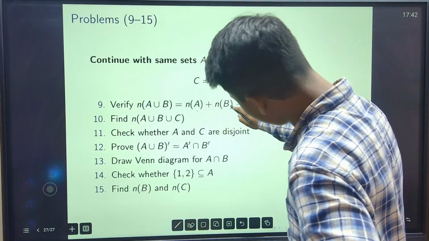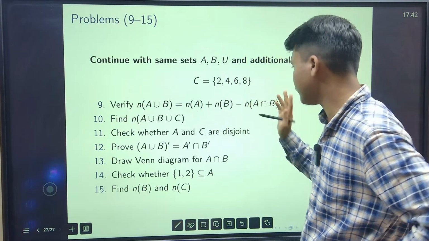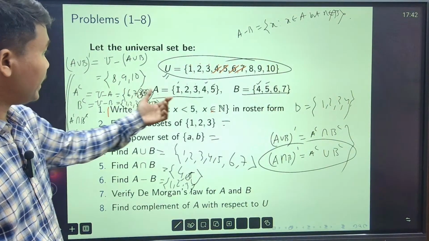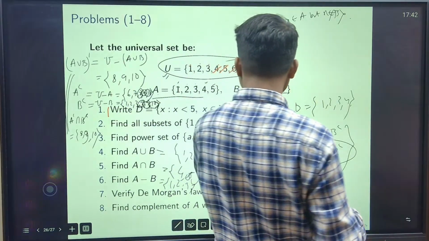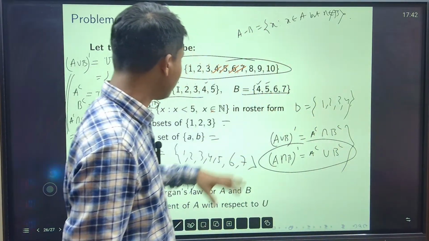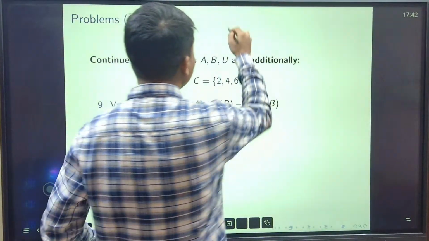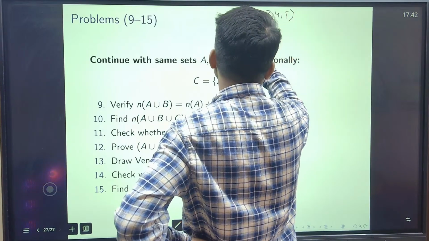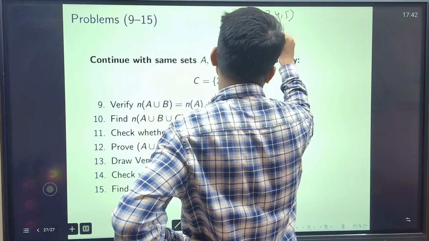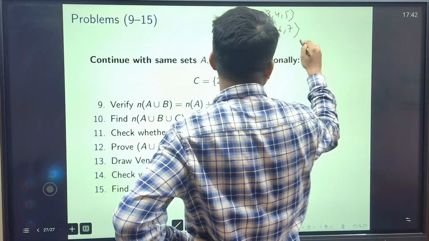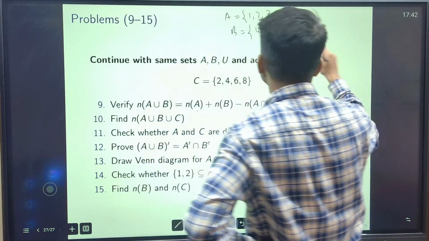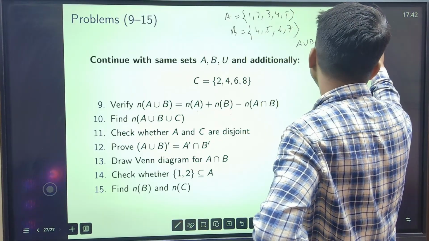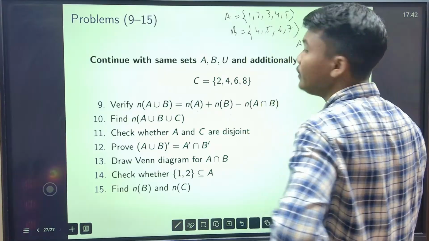number of elements in A plus number of elements in B minus number of elements in the A intersection B. So how many numbers, এবার A union B তে কতগুলো মেম্বার আছে? This is my A 1 2 3 4 5 and B is 4 5 6 7. What is A union B? 1 2 3 4 5 6 7, right?